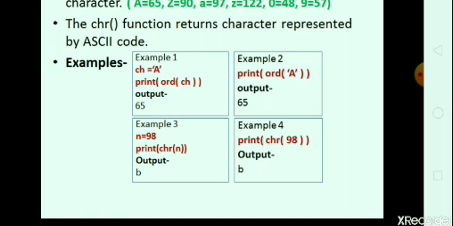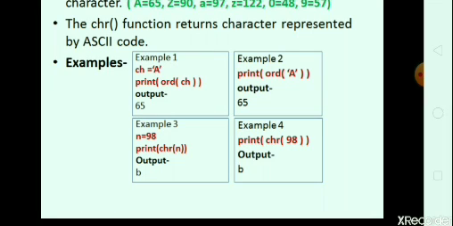In example 3 we pass a number and convert it into the character assigned to that particular digit, and it is presented as output. So here n is equal to 98, so for 98 which character is stored in ASCII code will be decided and displayed as output. Here in the print function we call the chr function and pass the value n.